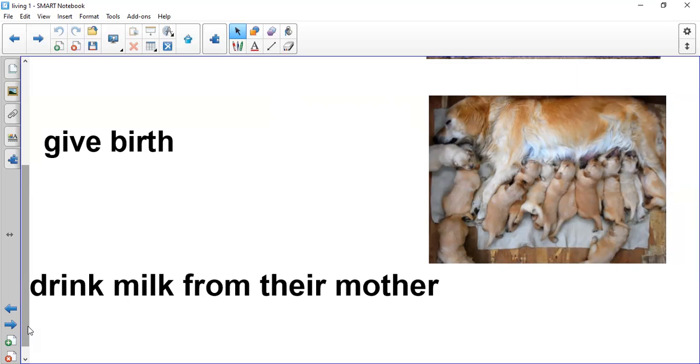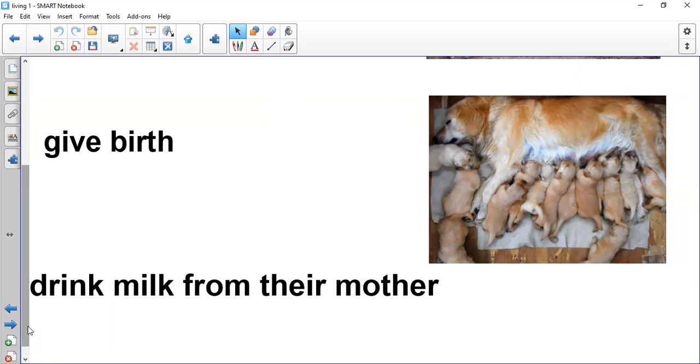Examples of mammals that have hair or fur: we have a cat, a dog, a bear, lion, tigers, cheetah, zebra, donkey, horse. Any animal that has hair or fur, it is a mammal.